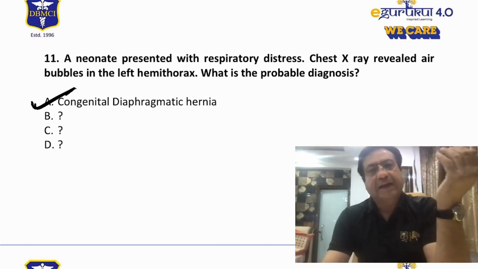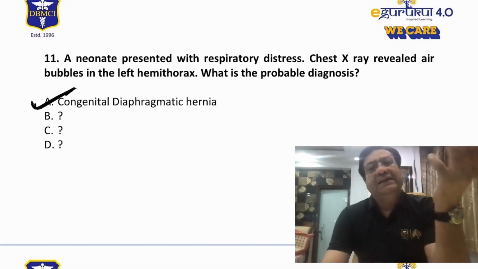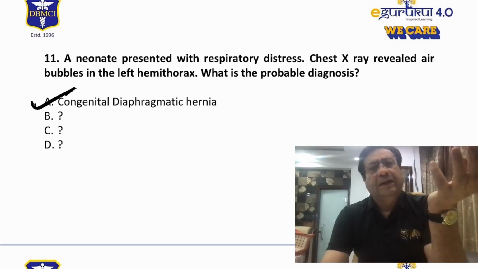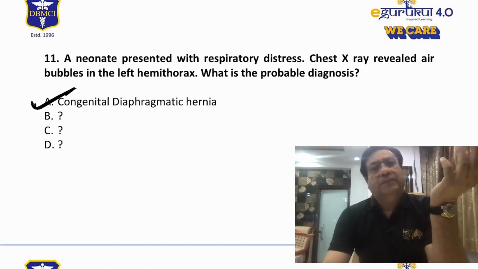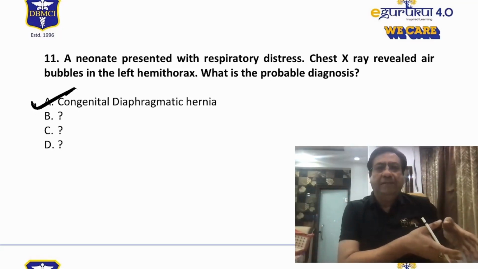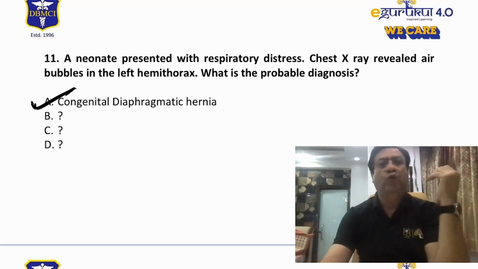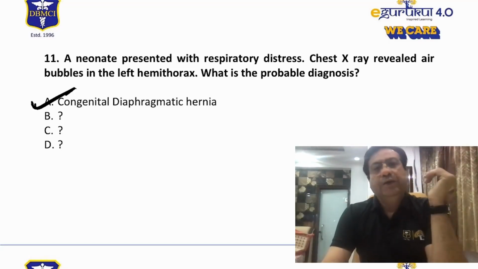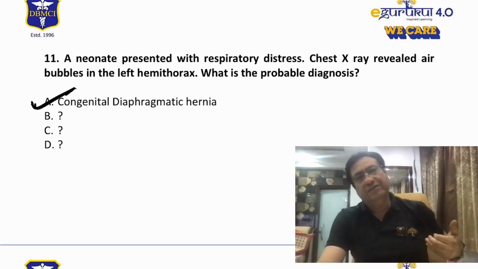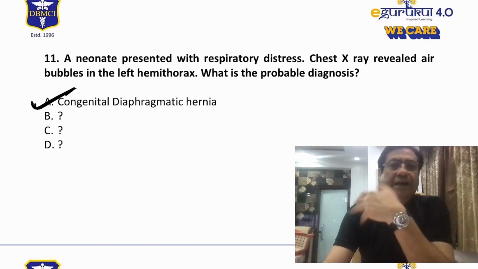diaphragmatic hernia. Diaphragmatic hernia is a condition in which there is herniation of the abdominal contents through a defect in the diaphragm into the chest cavity. So this problem usually starts from the fetal period. The lungs do not get the space to grow in the thorax, and this can often lead to the development of pulmonary hypoplasia. And pulmonary hypoplasia is one of the common causes of death in these children. The herniation can be through the foramen of Bochdalek, which is usually on the left side, or through the foramen of Morgagni, which is on the right side.